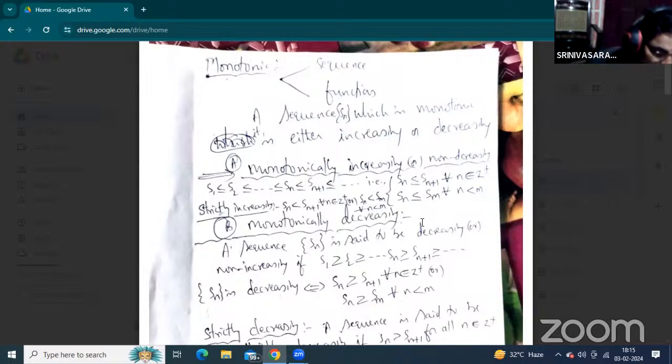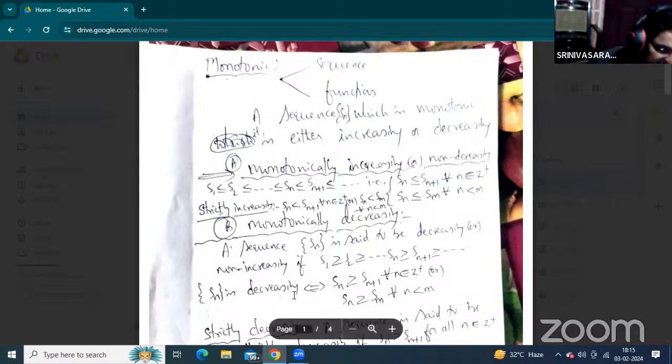Now that is the monotonically decreasing. A sequence Sn is said to be decreasing, or at the same time non-increasing, when it satisfies the reversal condition: S1 is greater than or equal to S2, greater than or equal to Sn, greater than or equal to Sn plus 1, and greater than or equal to so on.